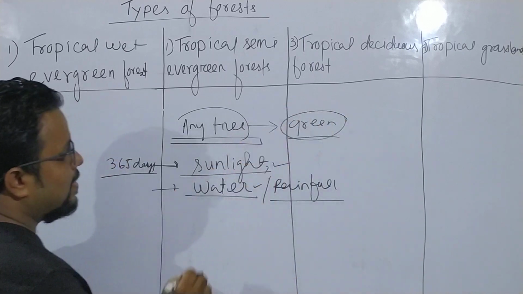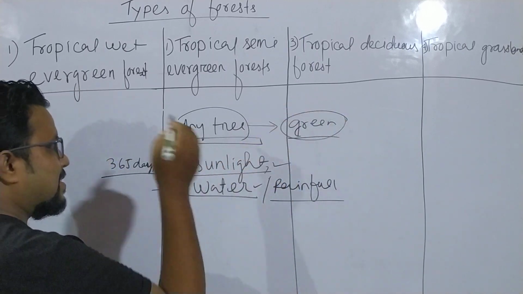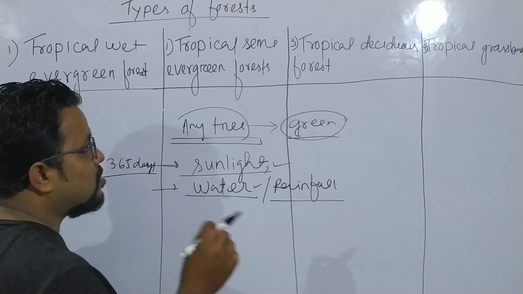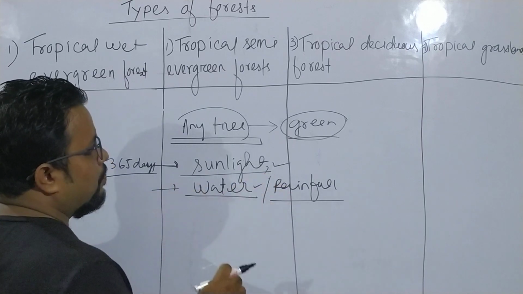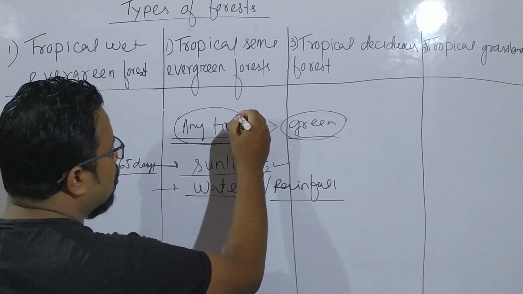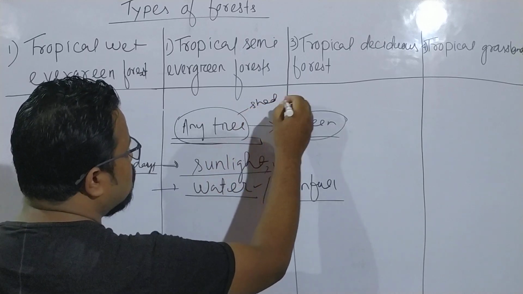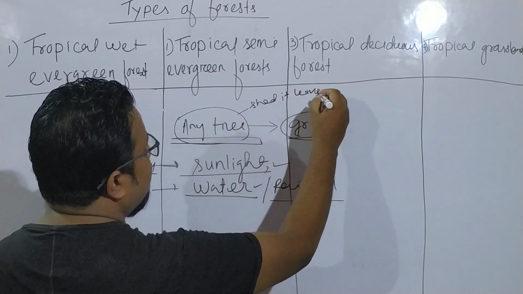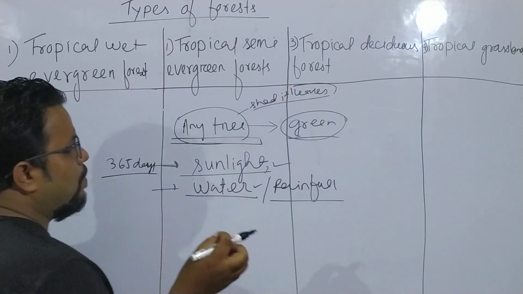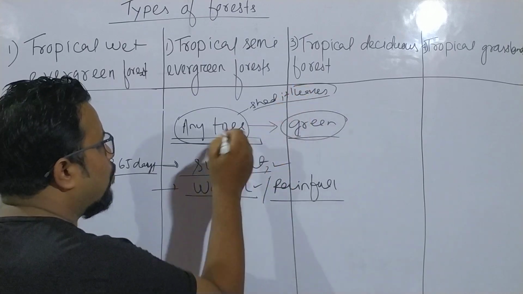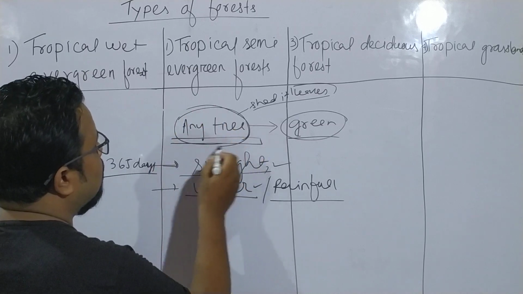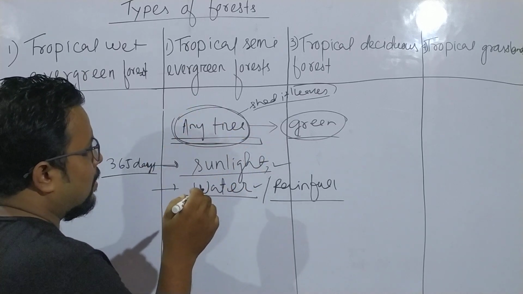That means the tree will shed its leaves, of course, but all the leaves will not shed at the same time of the year. Because at the same time all the leaves of the tree will not shed, the tree will remain green.